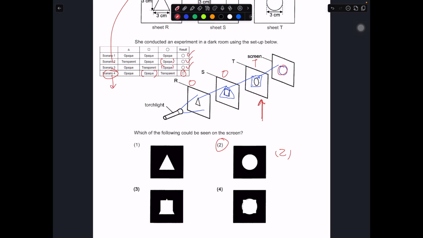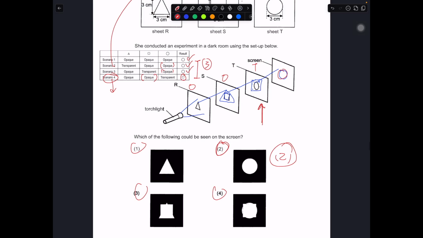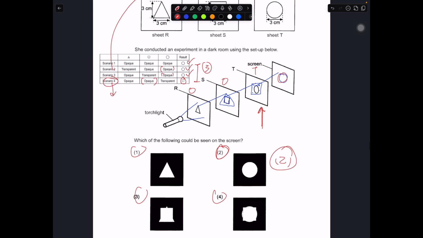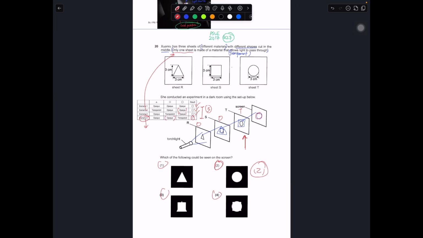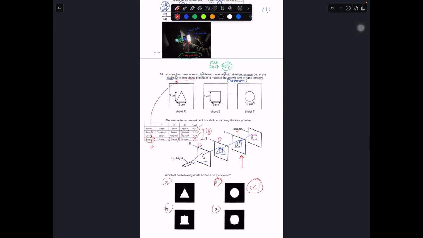Okay, so in this case, based on whatever answer has been posted, 2 is the best answer to explain this scenario based on the three possible scenarios that have been given to us. So this is how you could have done this question. It's indeed quite a difficult question. Okay, so let me just zoom out so that you can see very clearly, including the setup.